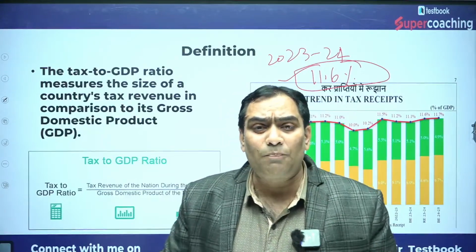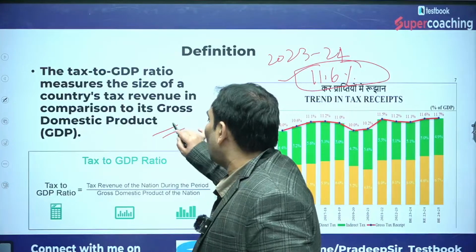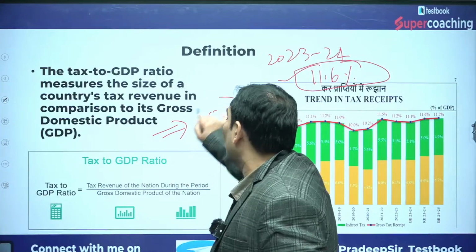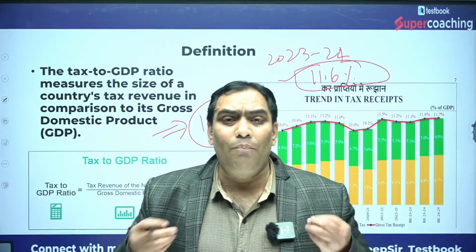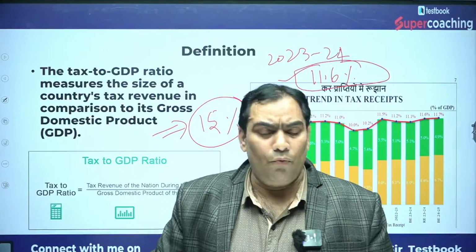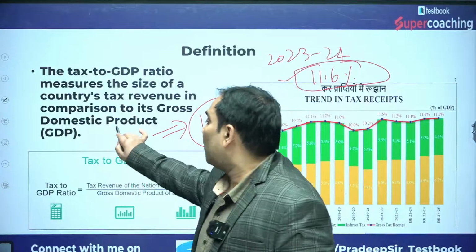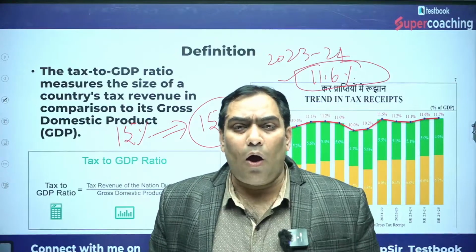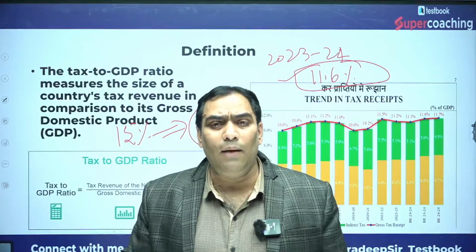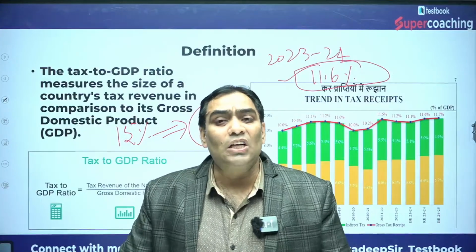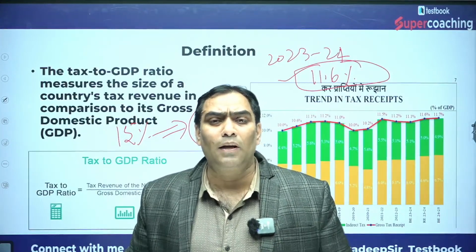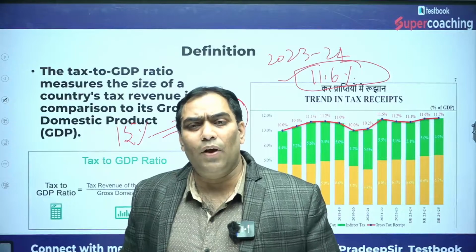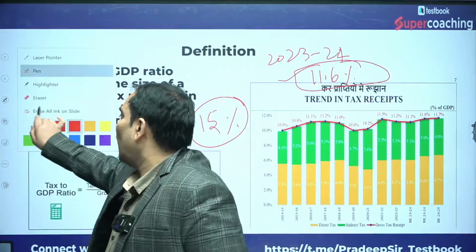But as per the World Bank, for developing or for reducing poverty, the tax GDP ratio should be at least 15%. It is not my opinion, rather the opinion of the World Bank, that the tax GDP ratio should be 15% in order to reduce poverty or to have economic growth. So although 11.6% is an all-time high in case of India, it is still very low as per the World Bank's recommendation. That's why it has become very important and we are going to discuss this in detail.